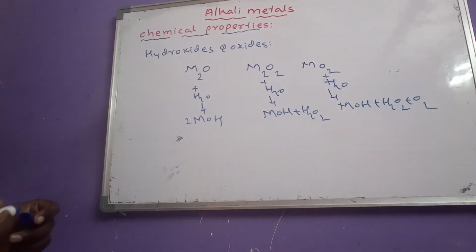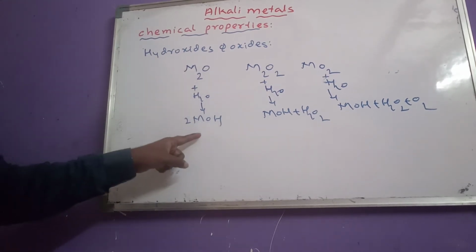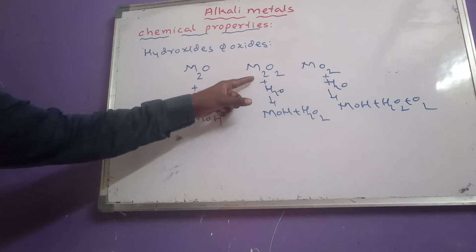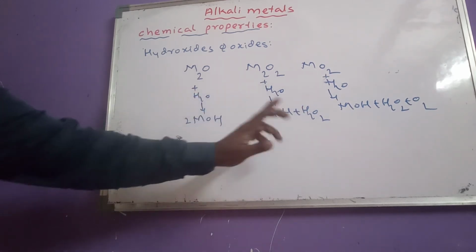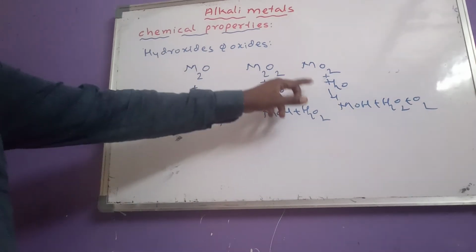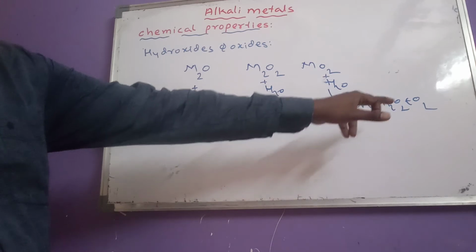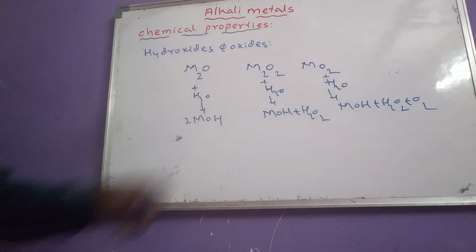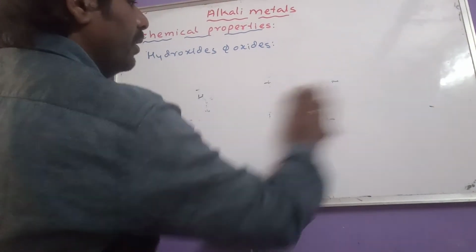So this is also another important question for us. Monoxides will give hydroxide on hydrolysis, peroxides will give hydroxide plus hydrogen peroxide on hydrolysis, and superoxides will give hydroxide, hydrogen peroxide and oxygen on hydrolysis. So this is also another important question regarding oxides of alkali metals.